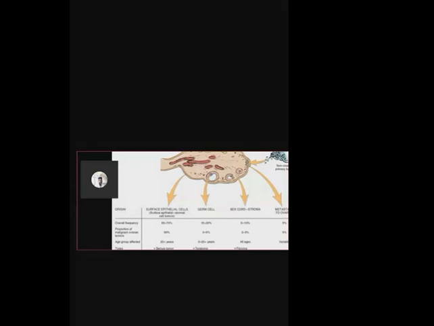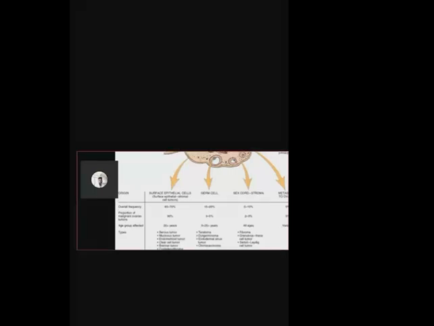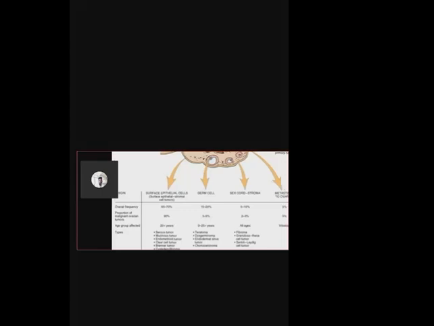Surface epithelial cell tumors are very common, with a frequency of almost 65 to 70%. Out of 100, almost 70% of ovarian tumors are surface epithelial. Which is the second most common? The second most common is the germ cell tumor. Third is sex cord stromal tumor, and fourth is metastasis, which is coming from some other organ.